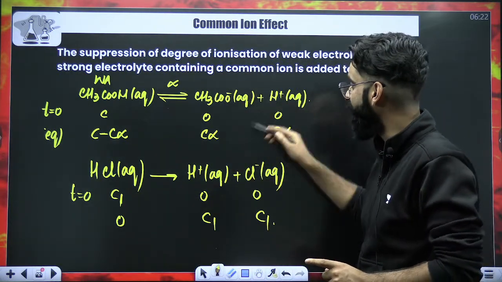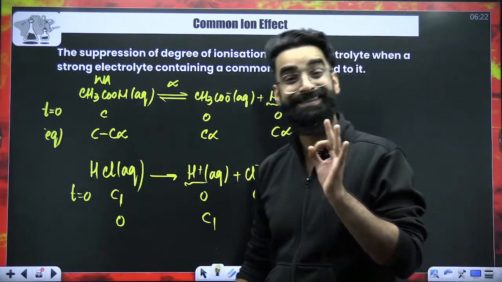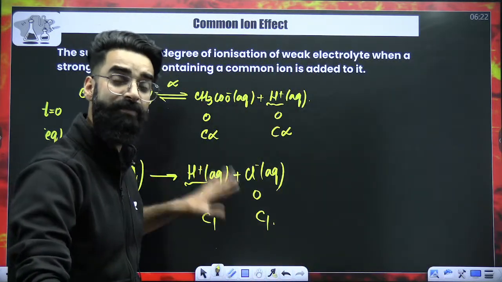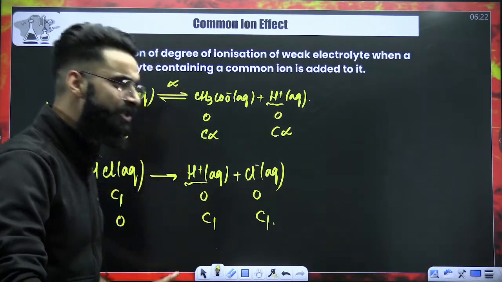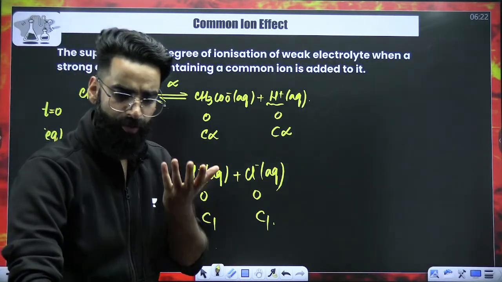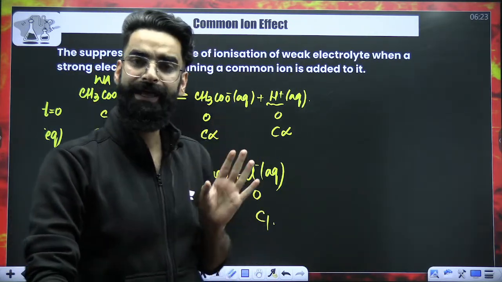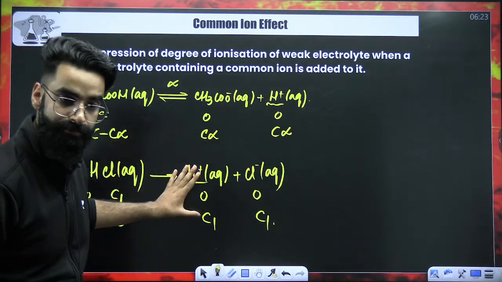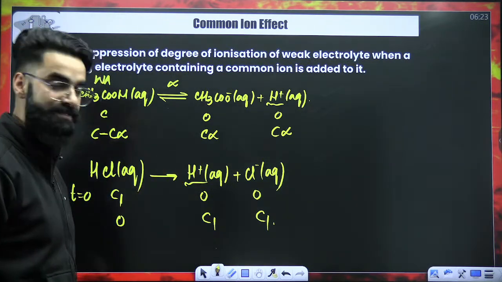Is there any ion common in both? H positive, H positive. So you are going to add such a strong electrolyte which will satisfy the condition that one of the ions should be common in both, right? So whenever you see such a thing, you have got a weak electrolyte, you are introducing a strong electrolyte into it, having a common ion. Now do remember at that point of time, common ion effect is going to operate. Now what does this common ion effect do?